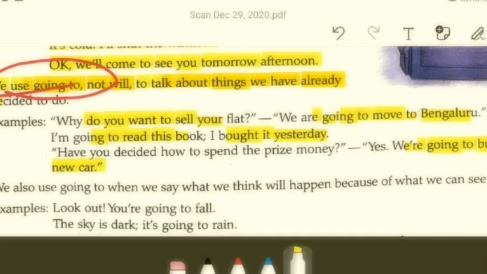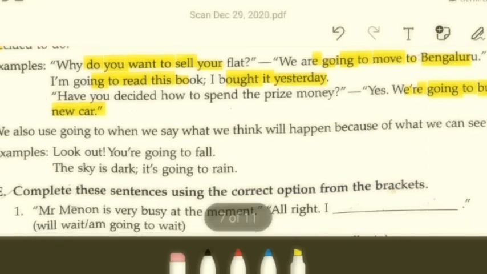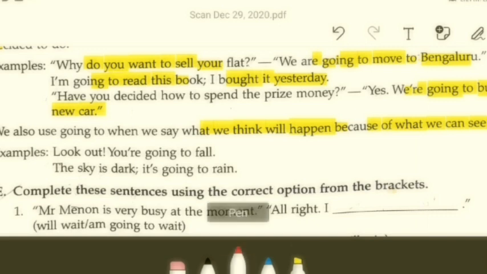Another one has lots of uses. We also use going to when we say what we think will happen because of what we can see now. Example: look out, you are going to fall. Look out, of course, is a warning sign or an alarming sound. The sky is dark, it's going to rain. So this is an example.